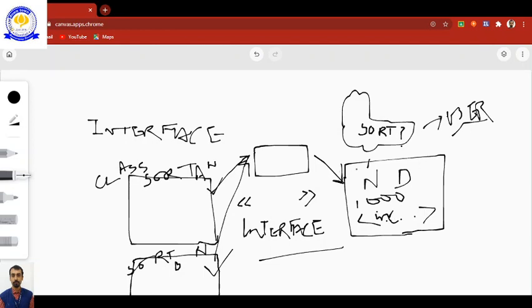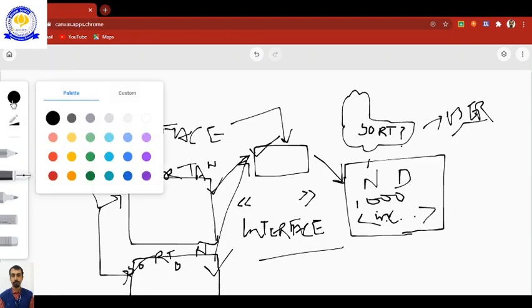So what the user should do is find the proper interface that is given, and the proper class which has implemented the interface. Suppose there is the interface for sort, and there are two classes which have implemented the interface.